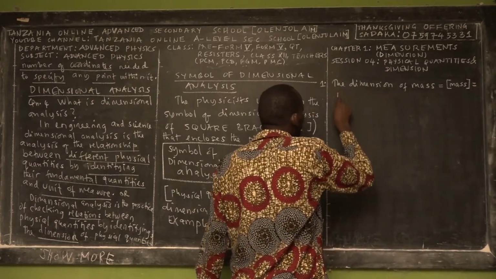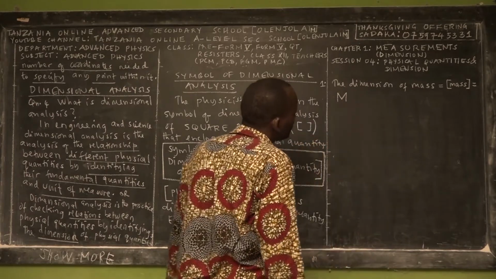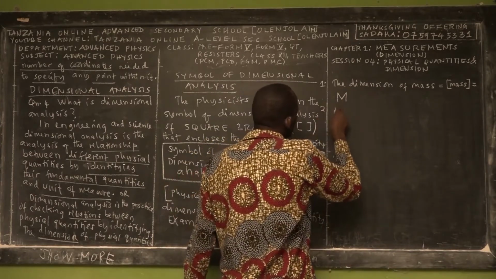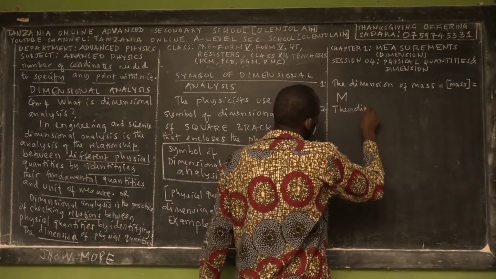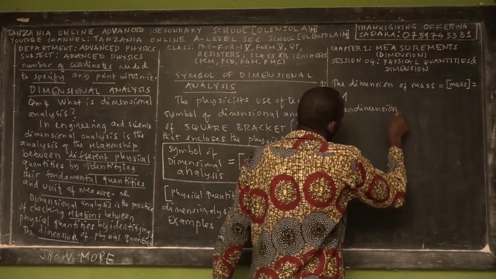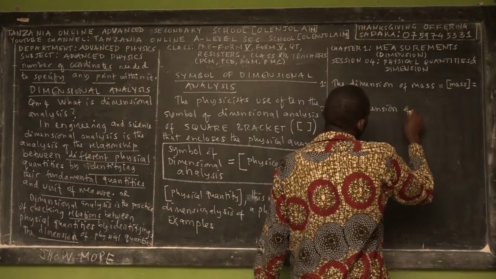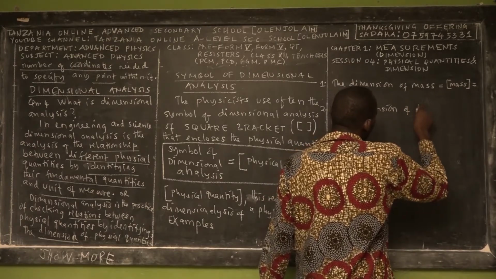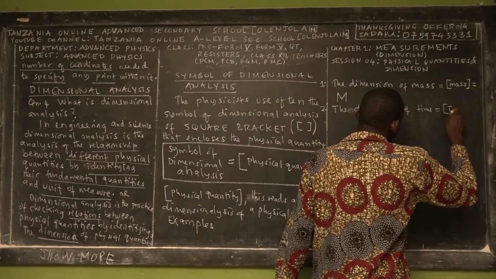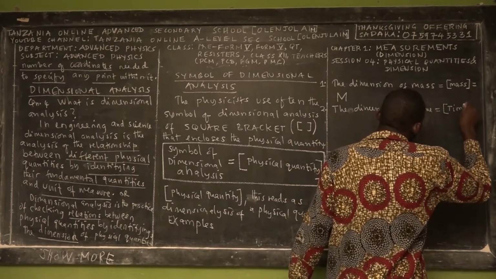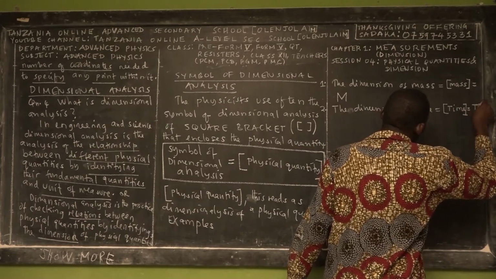So the dimension of mass is equal to capital letter M. The dimension of the second fundamental physical quantity, time, is written by using the square bracket of time, and the response is capital letter T.